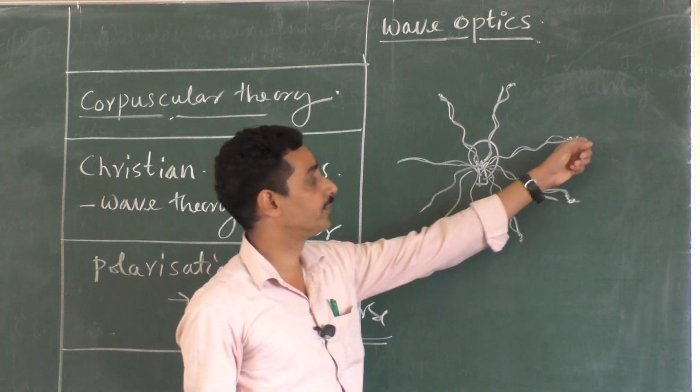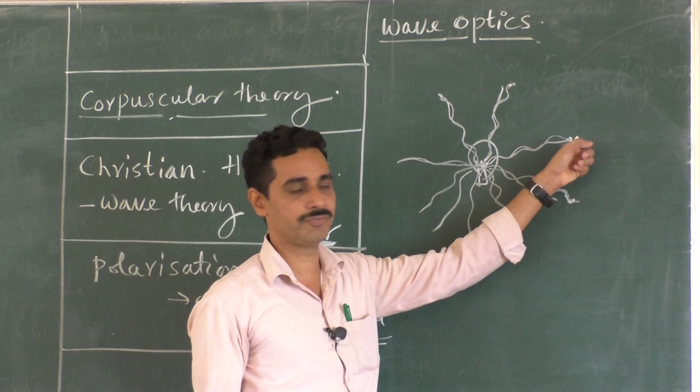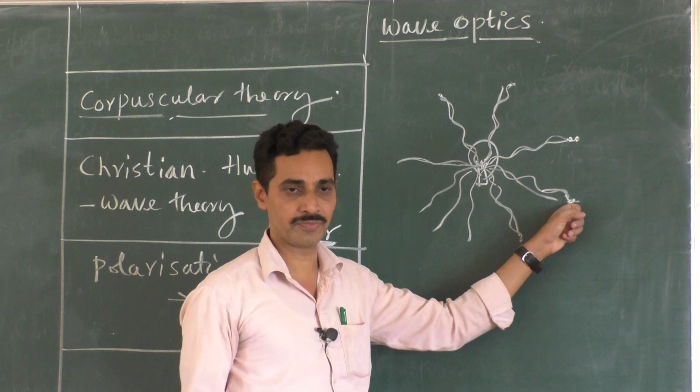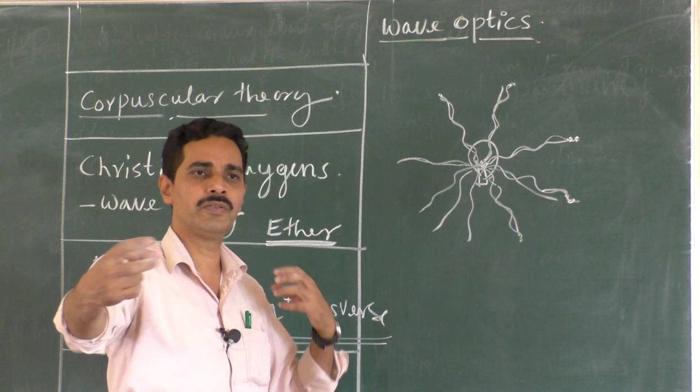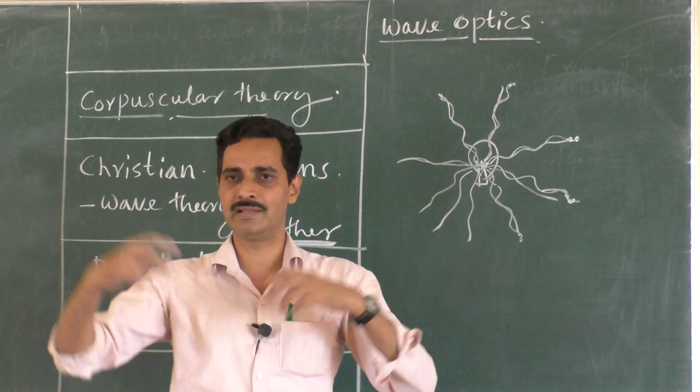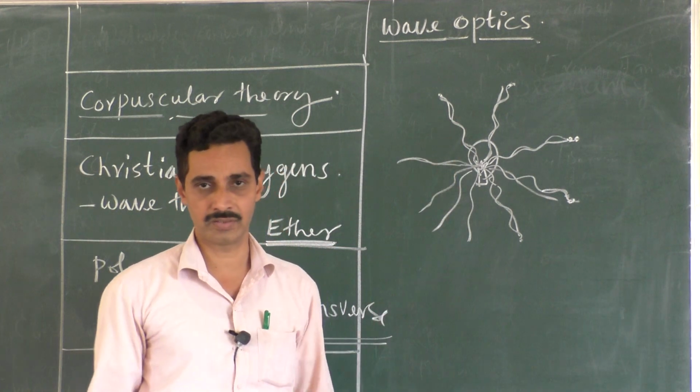And this ends in the fourth trough. This also ends in the fourth trough, because all the waves start simultaneously, and all the waves travel equal distances. Directions are different, that's all.